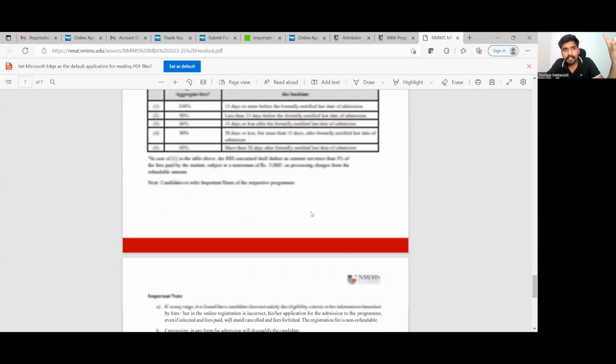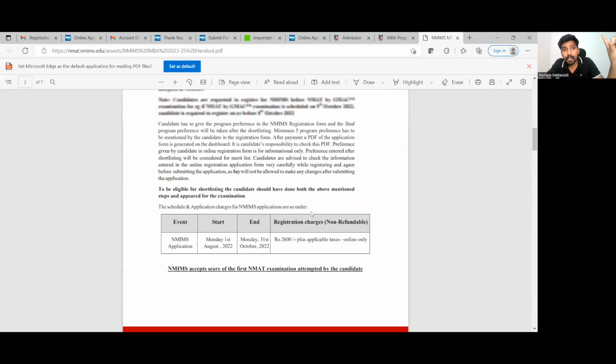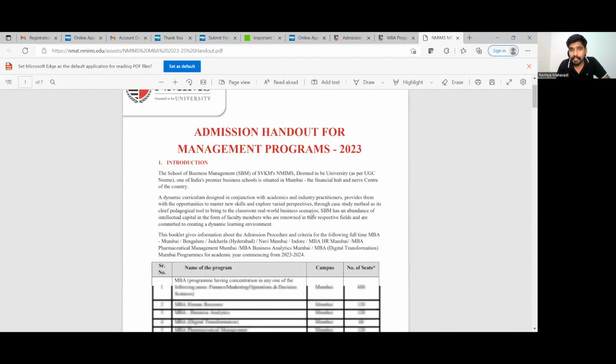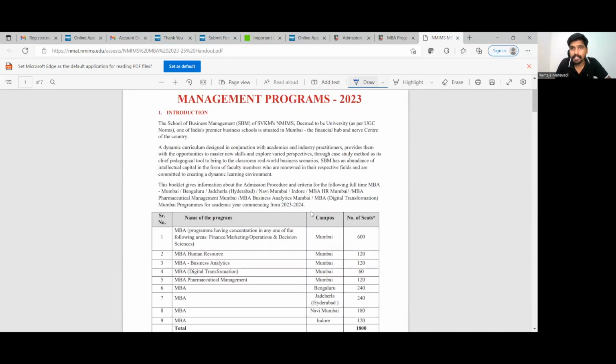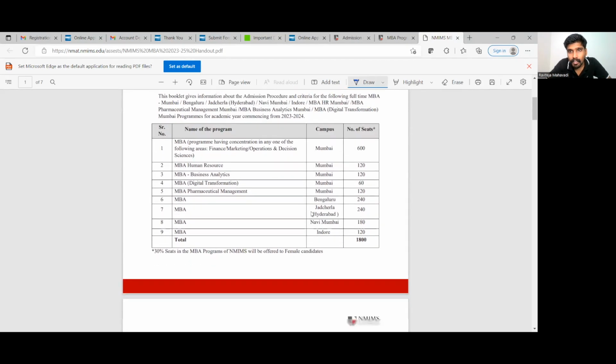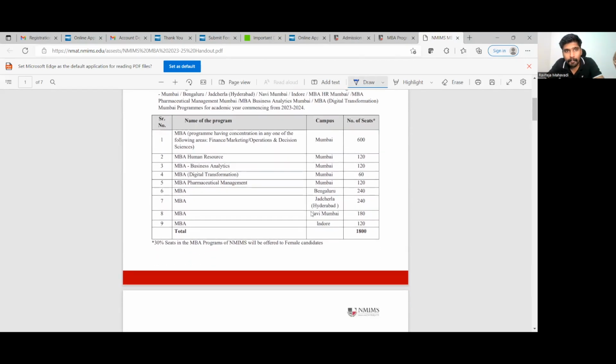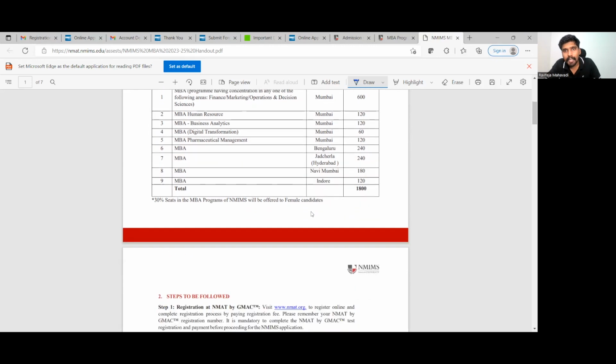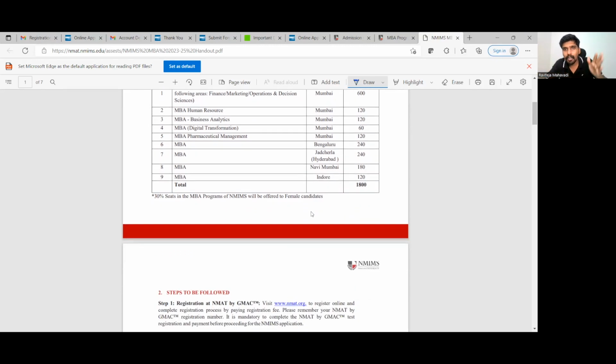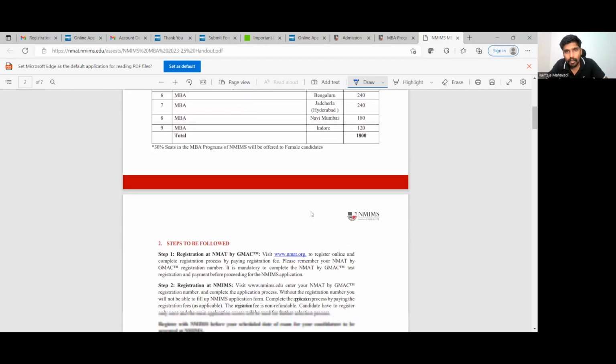You will find that they say there are 2 steps to the admission process. Let me just highlight that part. For all management programs in NMIMS University, this is the brochure that they have given, that you can apply to NMIMS Mumbai, the business analytics course, or the human resource course, or the pharmaceutical management, or digital transformation, which has come in new in NMIMS Mumbai, or you can apply to an MBA at NMIMS Bangalore, or Jetcharla Hyderabad, Navi Mumbai, or NMIMS Indore.